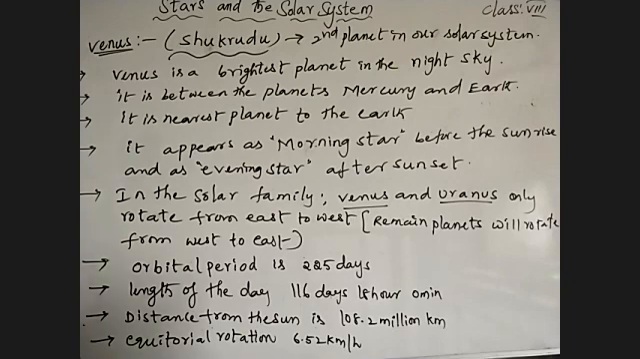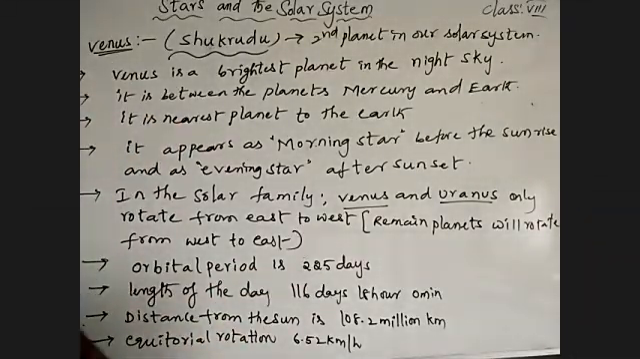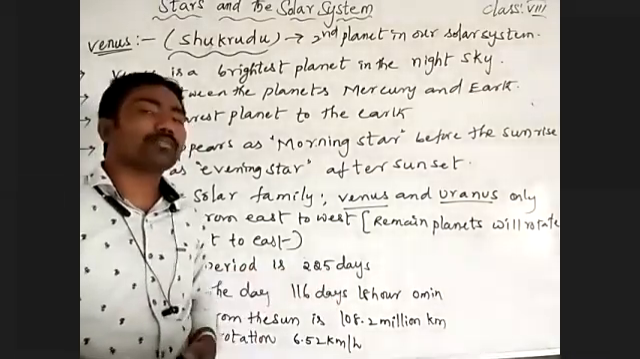Finished? Then coming to that, we learn about the second planet in our solar system. We learn about Venus, which is located second from the sun. It rotates from east to west. Its orbital period is 225 days to revolve around the sun.